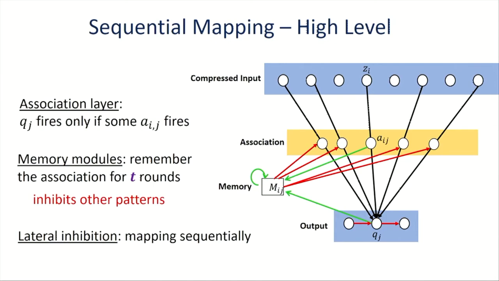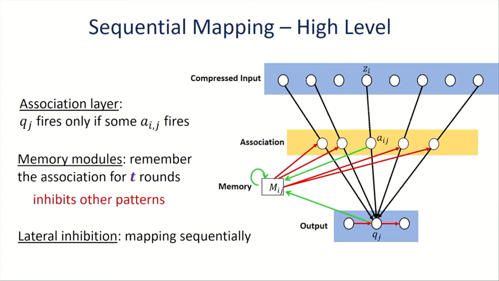Now, in order to remember the association, we also added a memory mechanism that remembers which pattern was mapped to which output. And in order to prevent other patterns from being mapped to the same output, this memory mechanism also inhibits, meaning it has negative weight to all other association neurons that are associated with the same output, in order to prevent them from firing in the future.